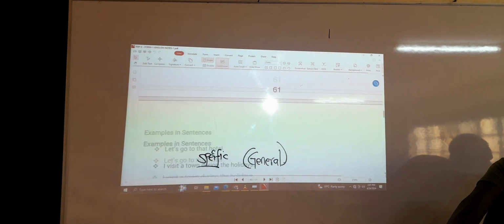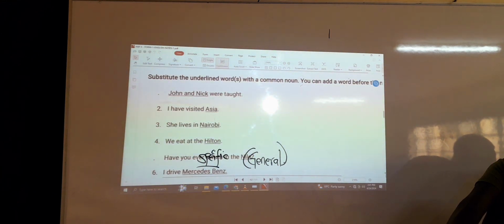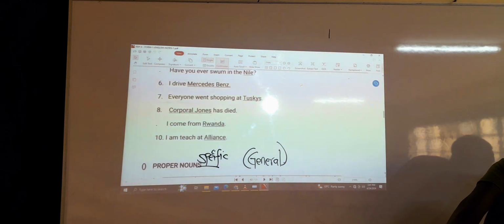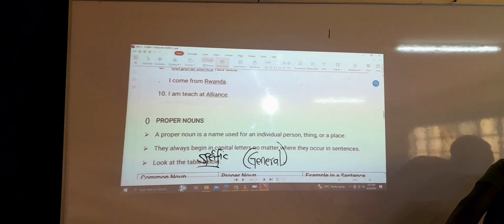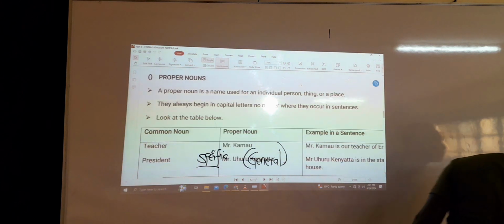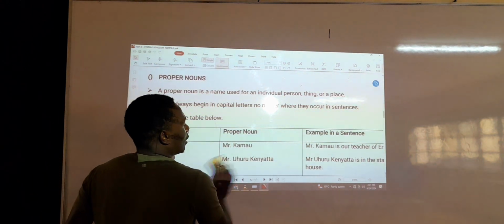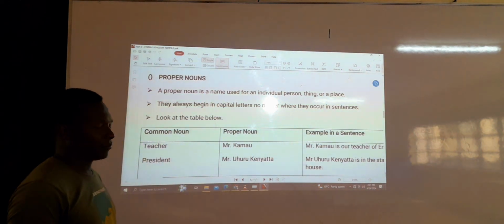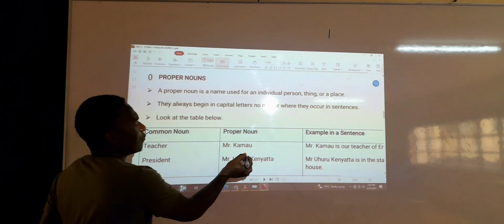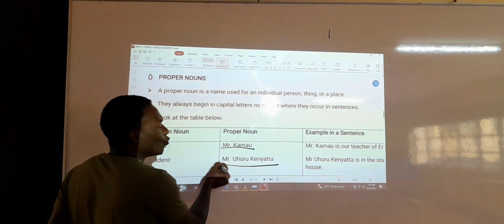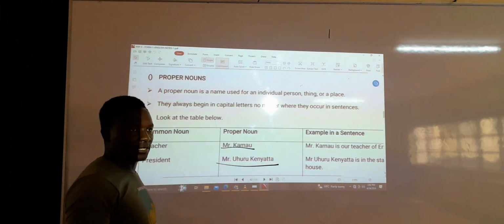What I want us to check next is proper nouns. A proper noun is a specific name of a person or a place. For example, you can see we have Mr. Kamau, Mr. Uhuru Kenyatta, or President Uhuru Kenyatta.